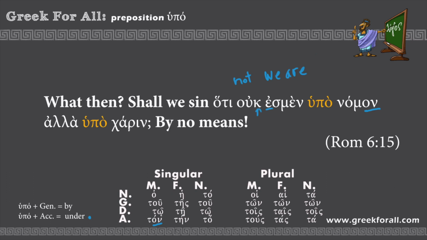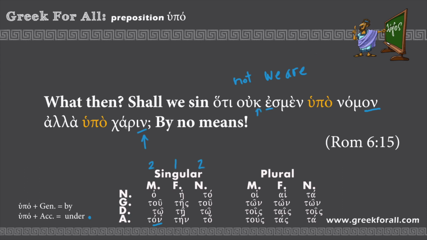Charin is the third declension noun from charis, which means grace. And the endings of the third declension nouns are a little bit different than what we have here, because the definite articles follow the first and second declension endings, and here we have the third declension endings, which you need to learn. And if you didn't, you can still see this nu, which kind of gives away the accusative case. So charis is also accusative.